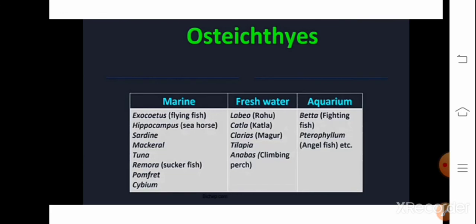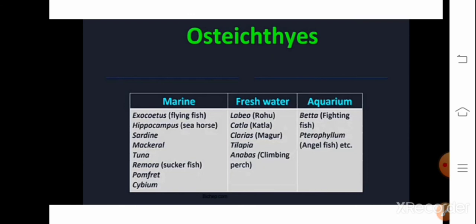So examples for osteichthyes are as follows. Some are marine animals, as I mentioned, some are freshwater, and some are ornamental fishes. Ornamental fishes are those fishes which are used in aquariums, okay. So a few of the marine fishes are as follows. Hippocampus means seahorse.